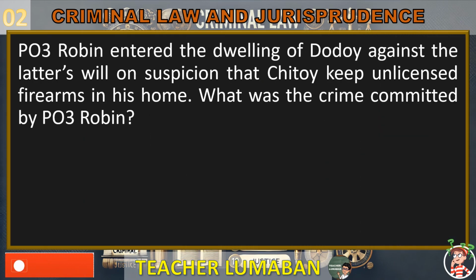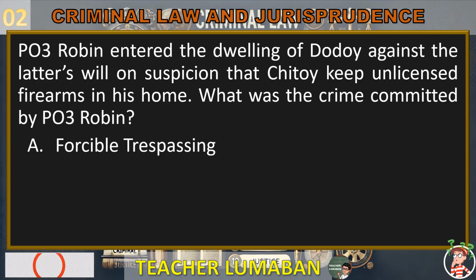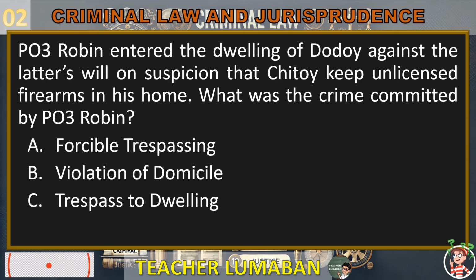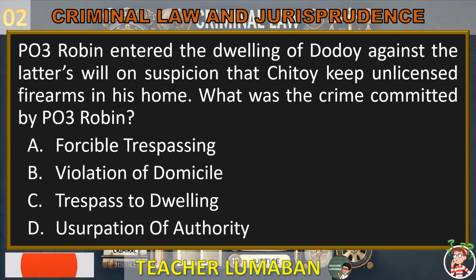PO3 Robin entered the dwelling of Dodoe against the latter's will on suspicion that Chitoe keeps unlicensed firearms in his home. What was the crime committed by PO3 Robin? Letter A. Forcible trespassing. Letter B. Violation of domicile. Letter C. Trespass to dwelling. Letter D. Usurpation of authority. In the next 5 seconds, select the best response from the available options.